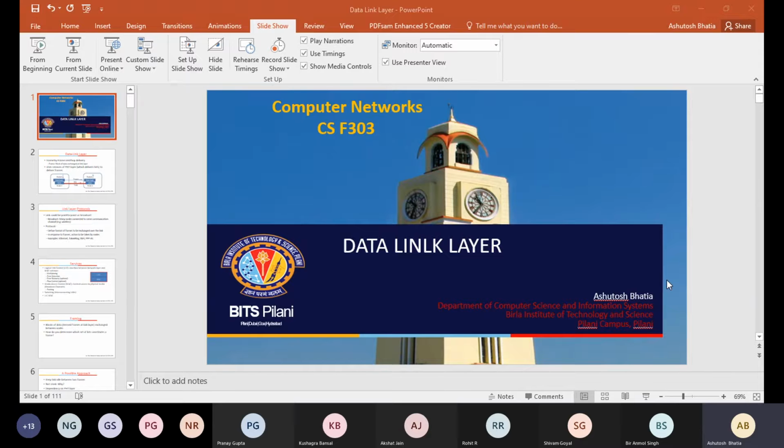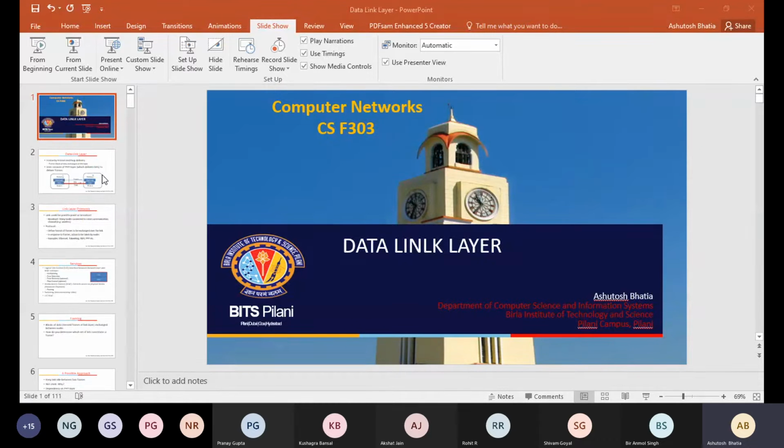Just give me 1 minute. Okay, so now I've connected a wireless mouse to my system.